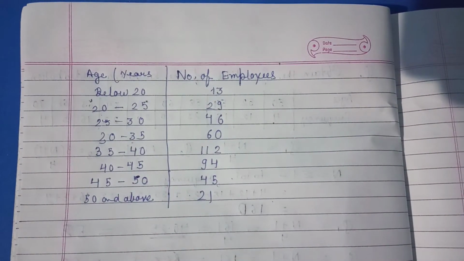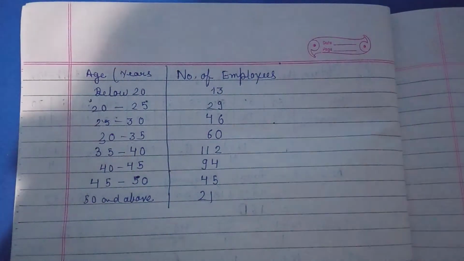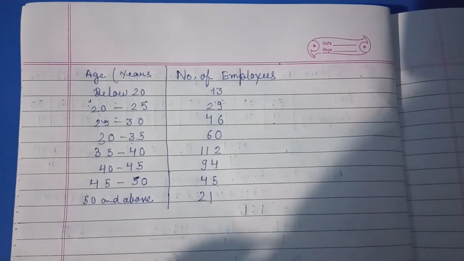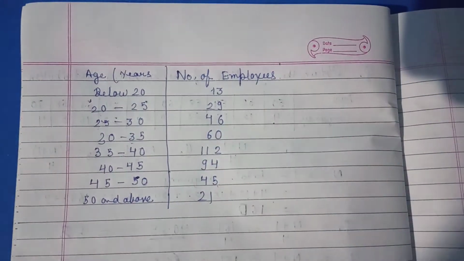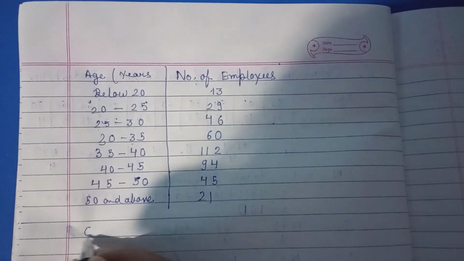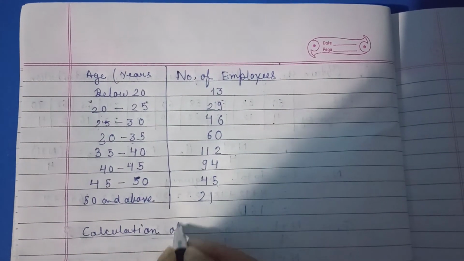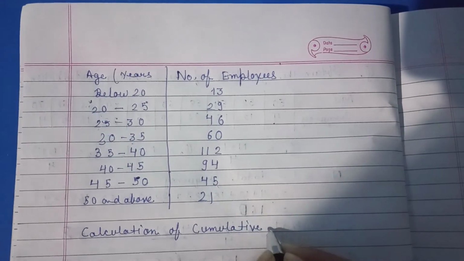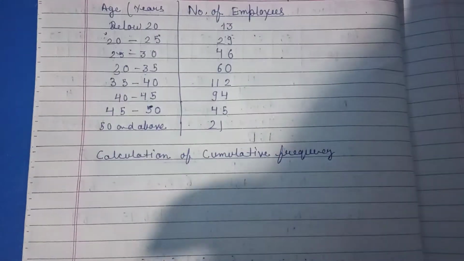Now you have to find out the quartiles. So the question is how we will find the quartiles of this kind of data. For this, see how we will do it. First we will do the calculation of cumulative frequency. So how will we calculate the cumulative frequency?